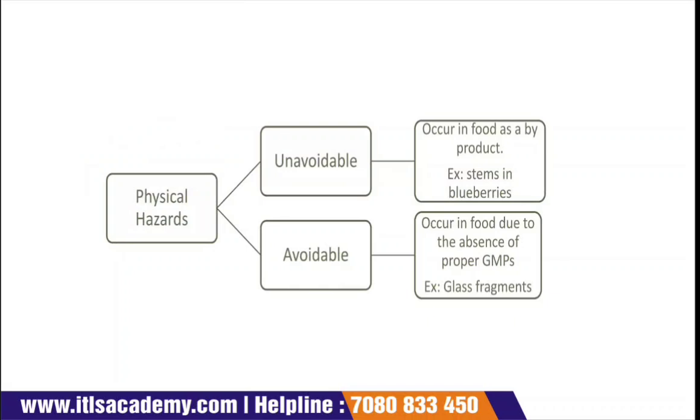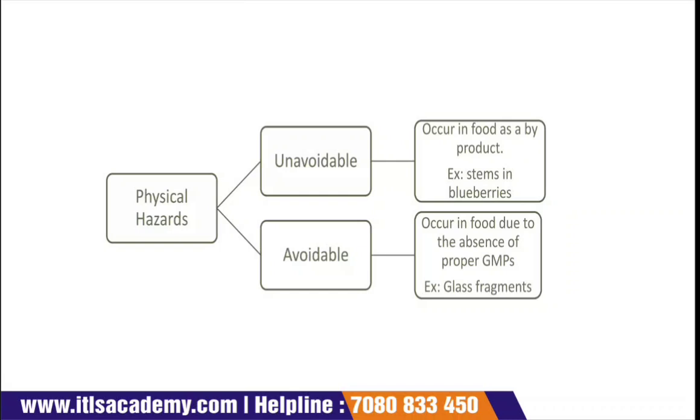What are examples of physical hazards? Stems in blueberries, grass fragments in a food, an accidental piece of nail in it, any aluminium piece, or a small stone. That includes physical hazards. Or any food that has the hair of an animal, that is also a physical hazard.